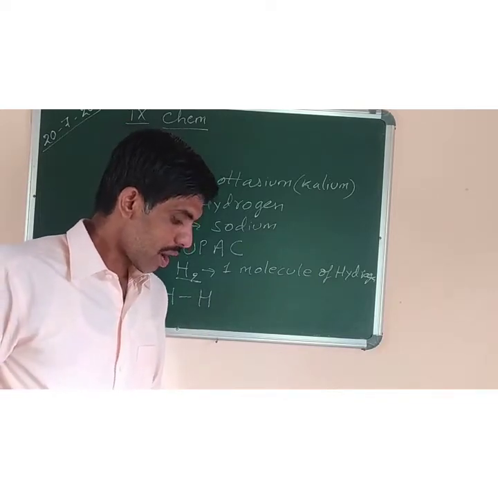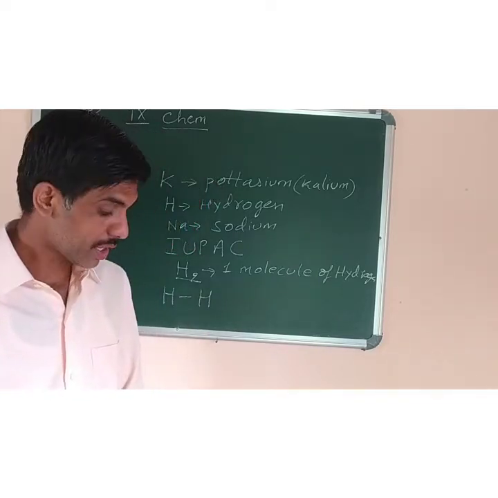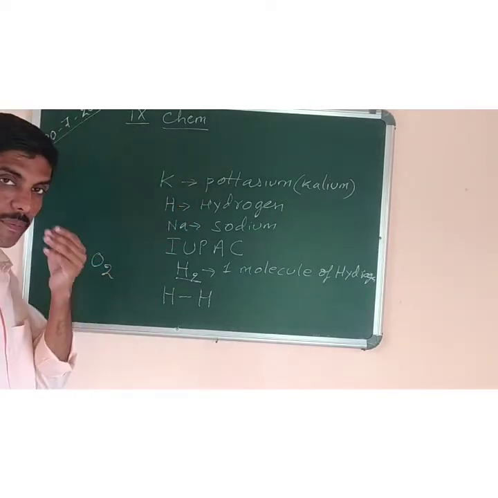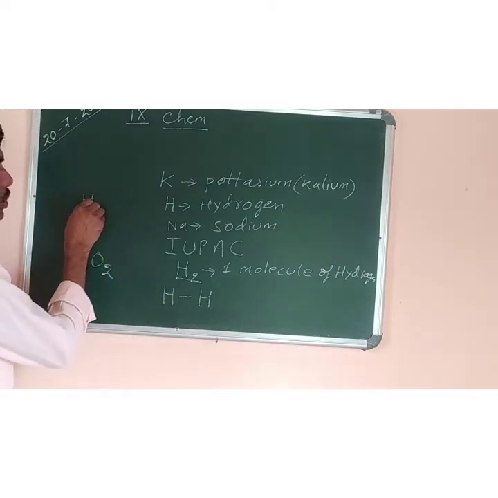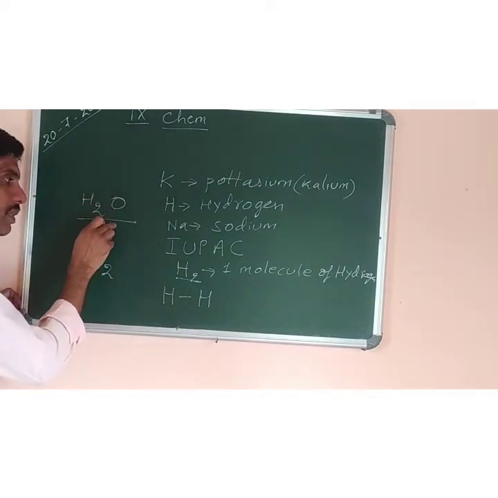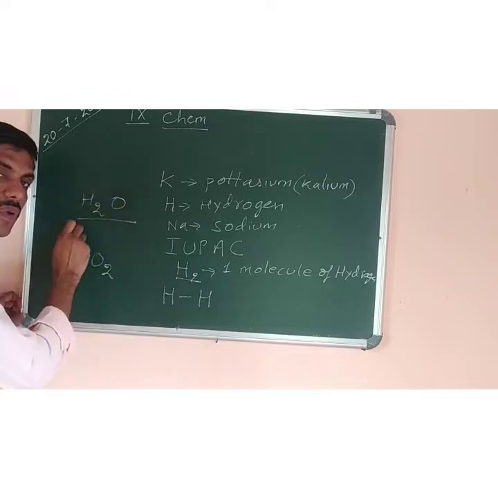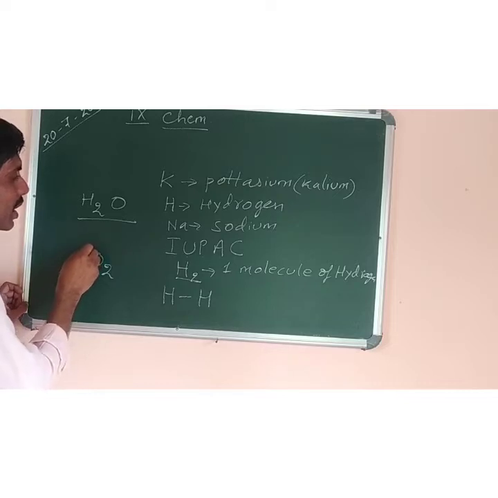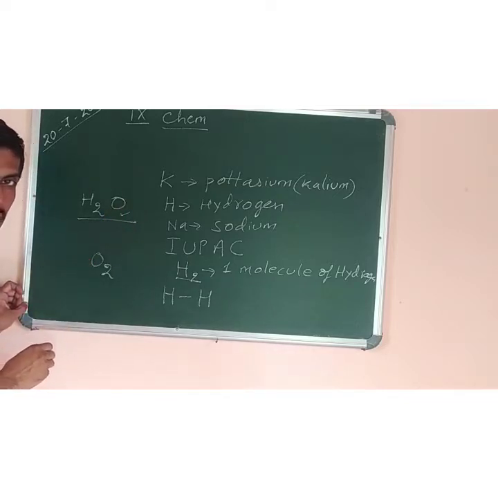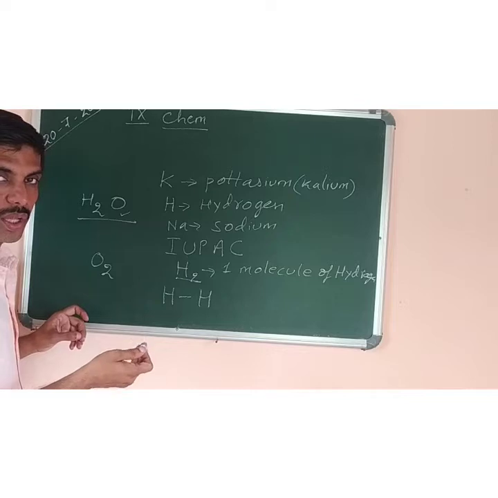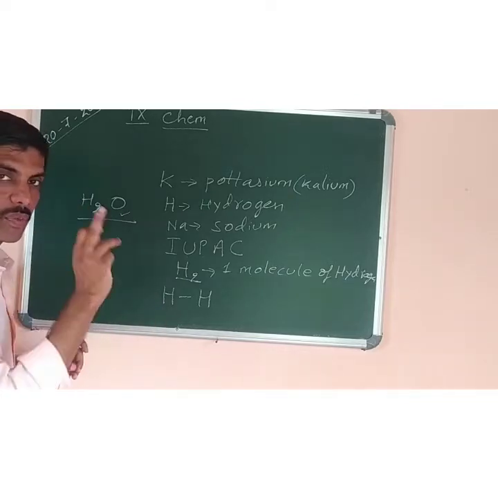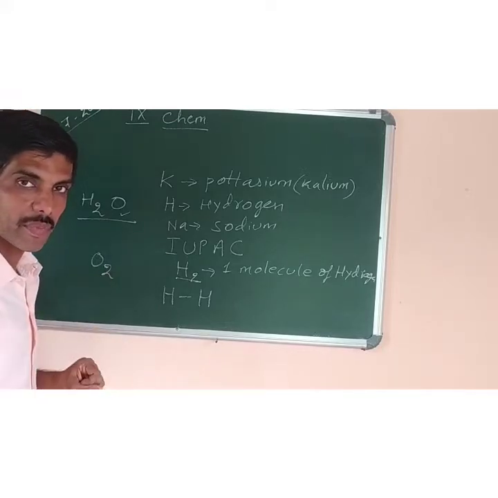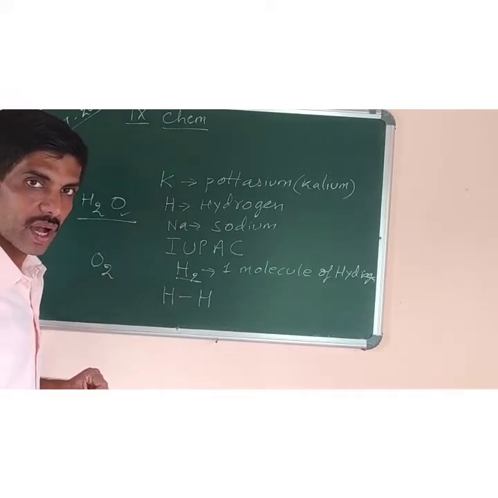Now next one is, a formula also indicates the fixed proportion by weight in which the atoms combine to form a compound. Like if I say H2O, this is the molecular formula of water. So one molecule of water contains 2 atoms of hydrogen, 1 atom of oxygen. So it shows how many atoms are present in one molecule of water. So molecular formula also indicates the number of atoms present in a compound.